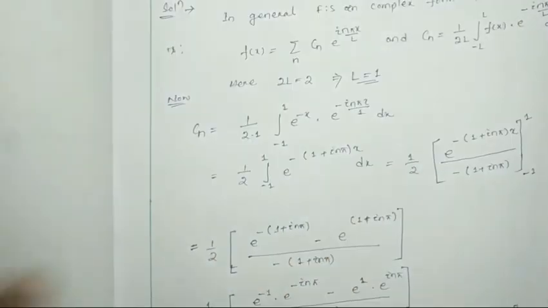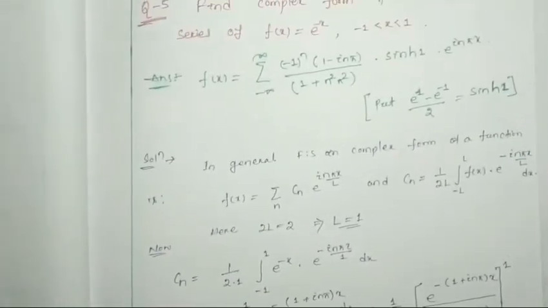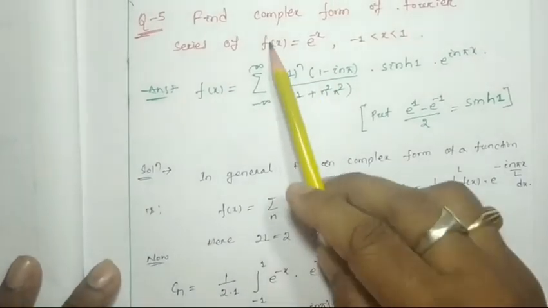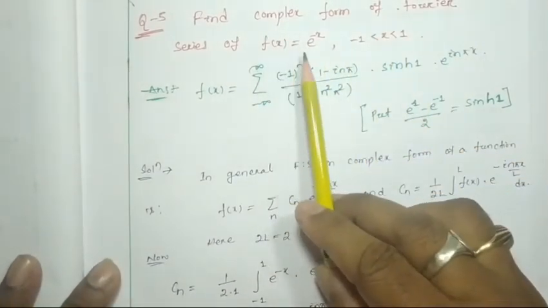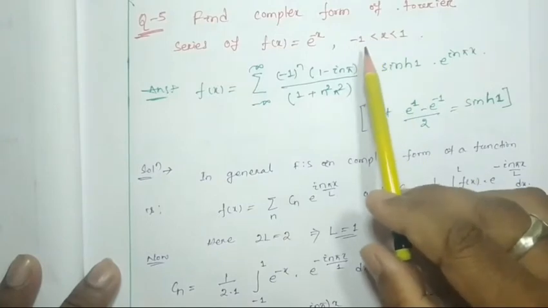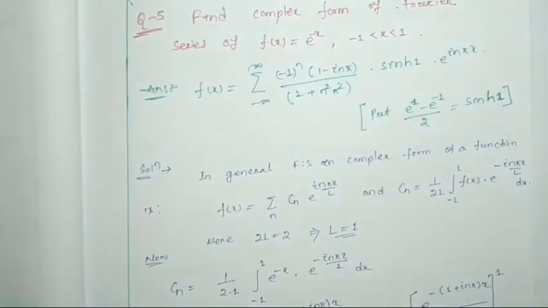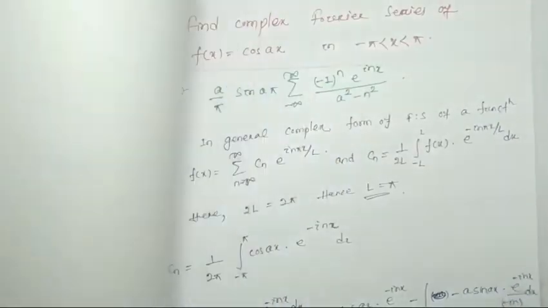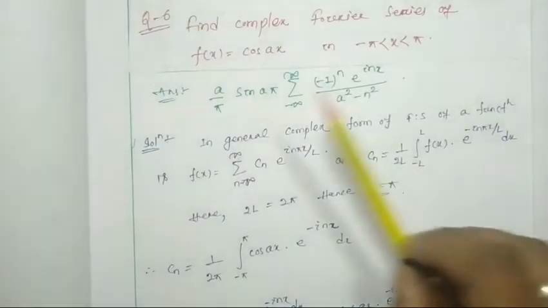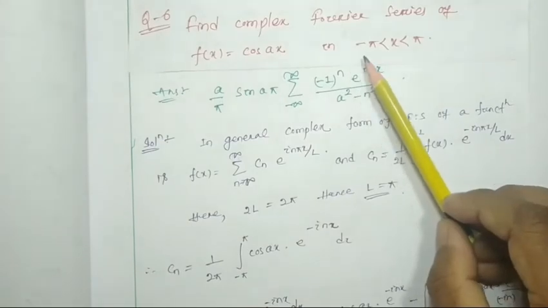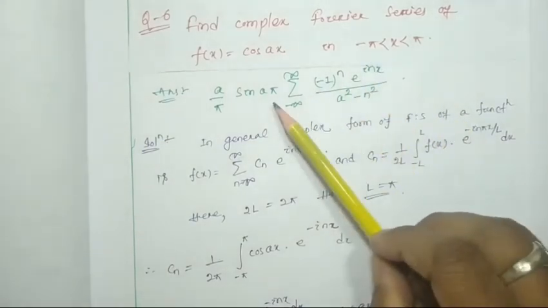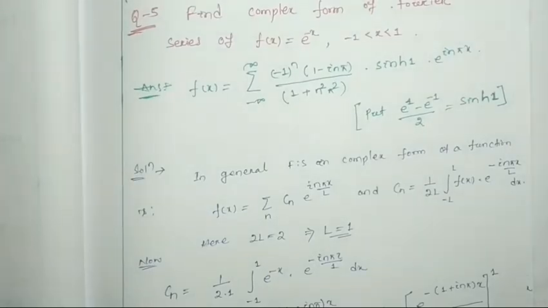I also gave two questions for your practice: the complex form Fourier series of e to the power minus x, which is in between minus 1 to 1, and another question, cos ax, which will be in between minus pi to pi, and the answer will be this one. So today we are going to discuss these two questions in detail. Let's start.